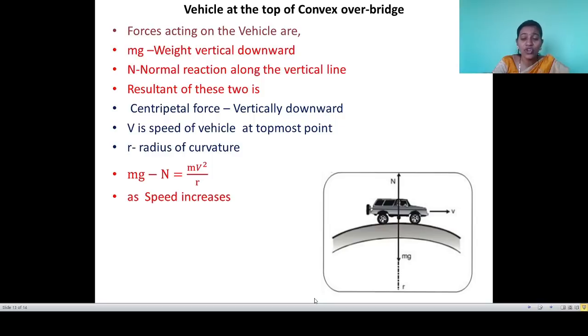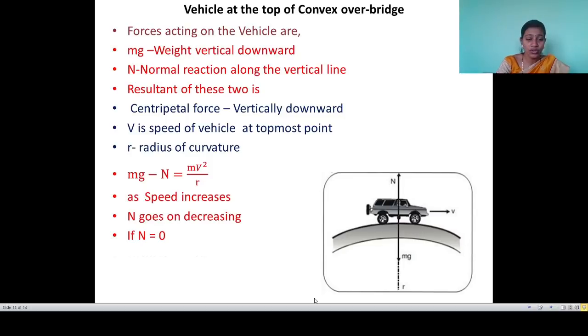Another thing: we know normal reaction indicates the point of contact. As the speed increases, the normal reaction decreases. Here v is the speed at the top of the convex overbridge. As the speed increases, N goes on decreasing. N is the indication of the point of contact, since the vehicle is present on the road. As the vehicle goes very fast at the top of the convex bridge, N decreases.